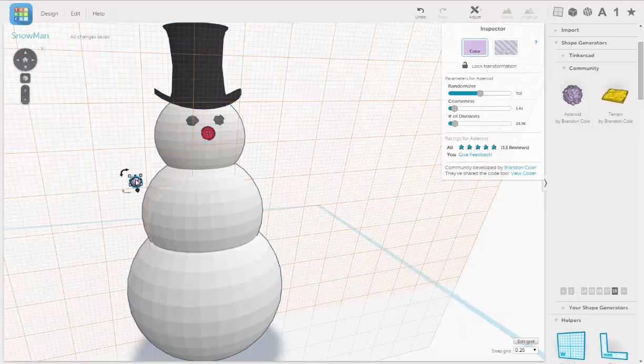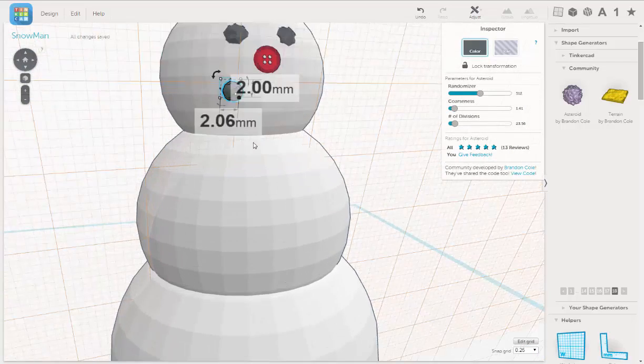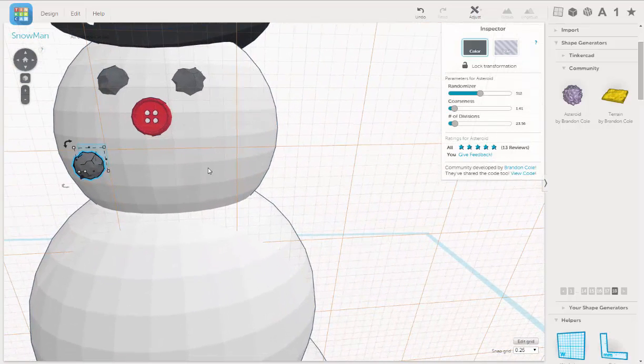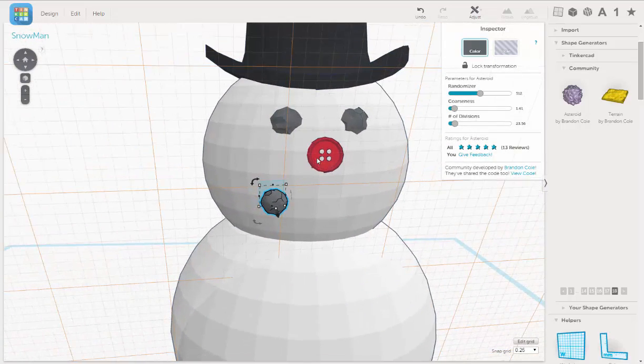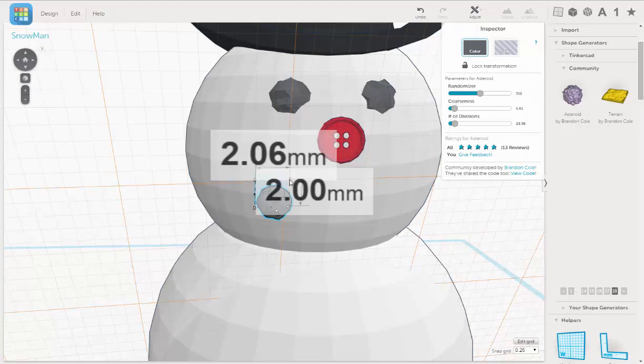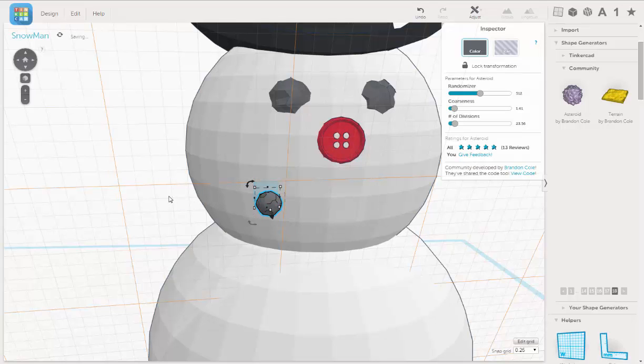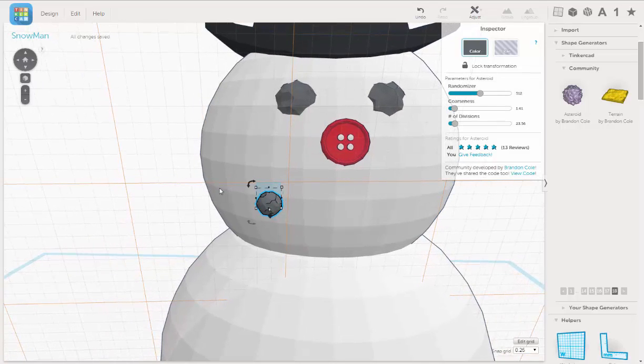Now let's move him over. I'm going to change his color to coal. He's still a little small, so we'll hit F to frame him, and see if we can make it a little smaller. There we go.